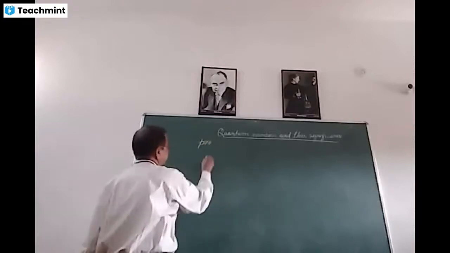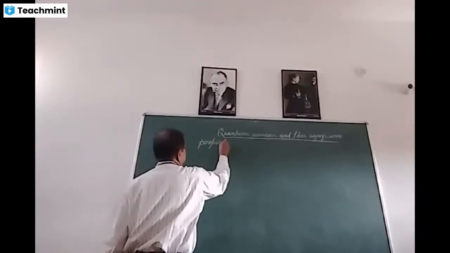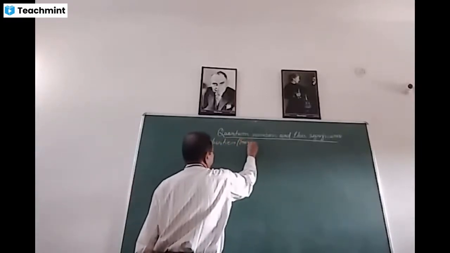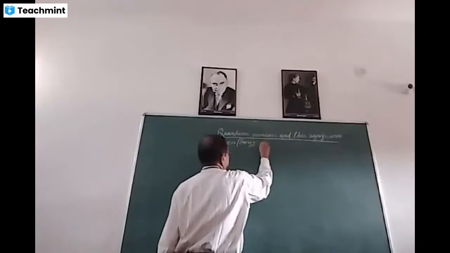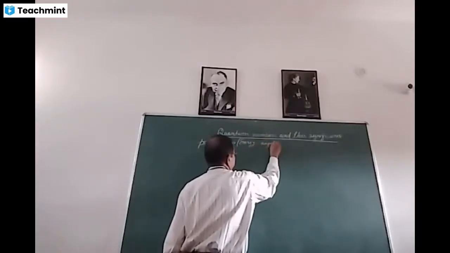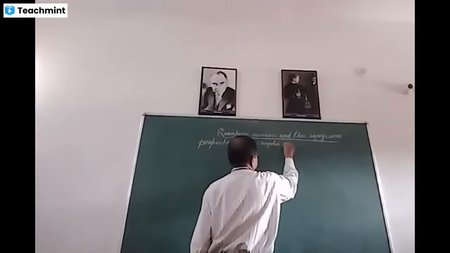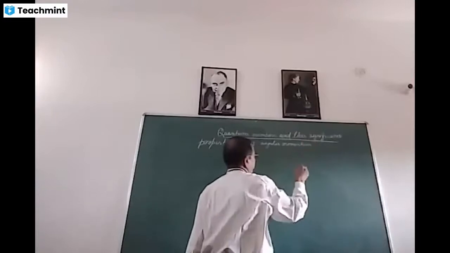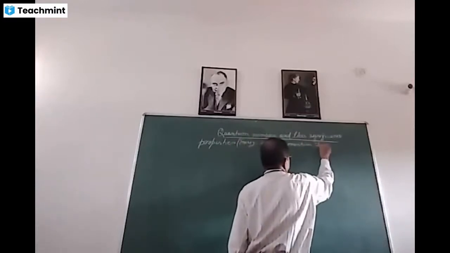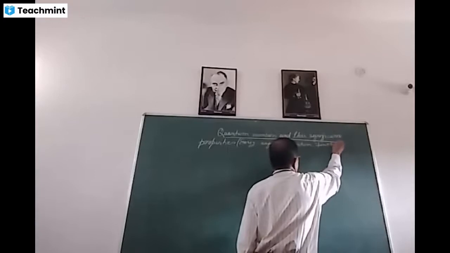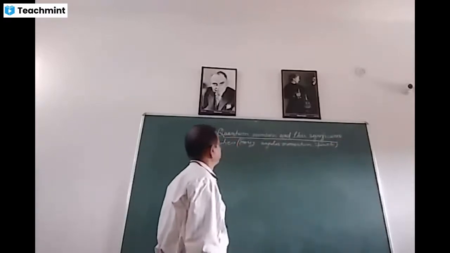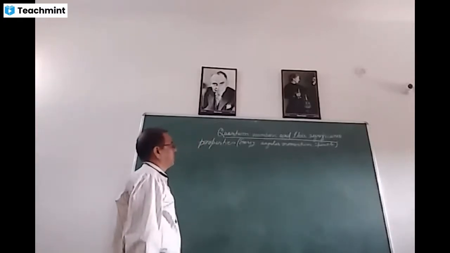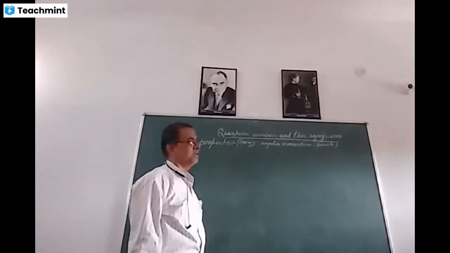The properties such as energy, angular momentum, spin, etc. By quantum number, we know in detail about some property, that is energy, angular momentum, spin of electron.